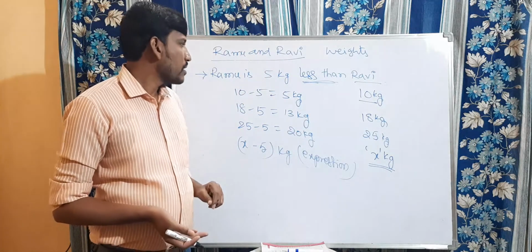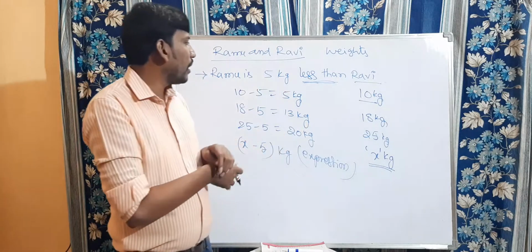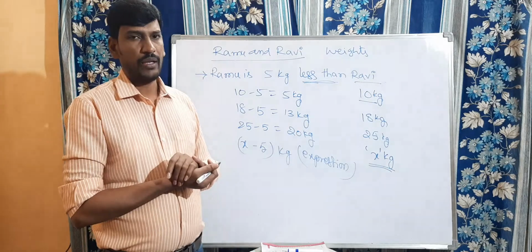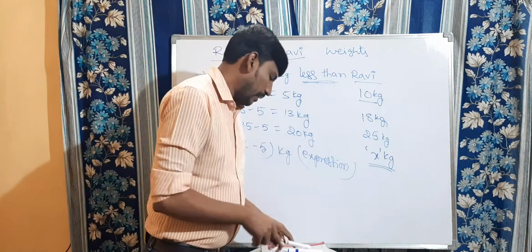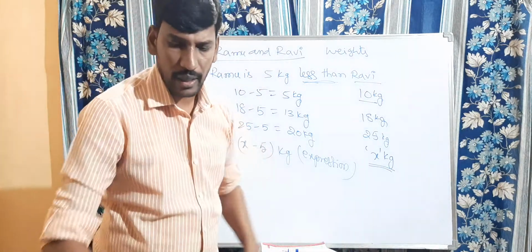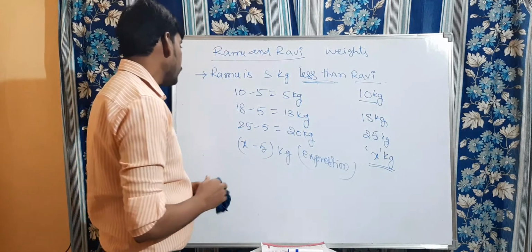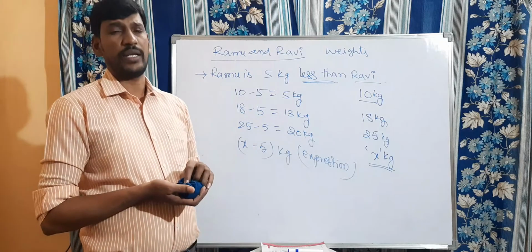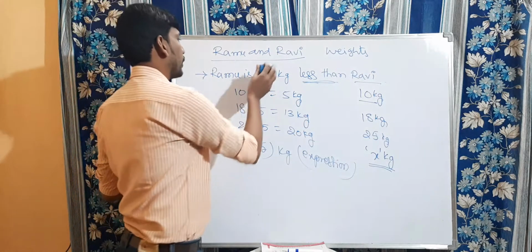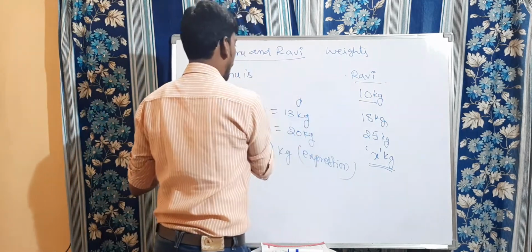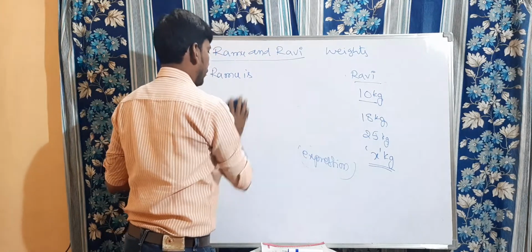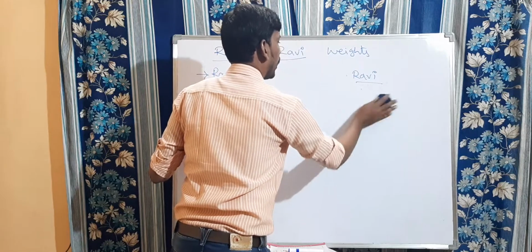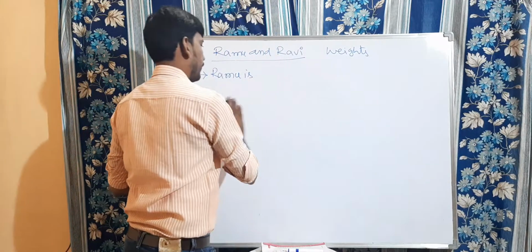Right, children? By using the same friends, we are going to make one more statement, using multiplication.